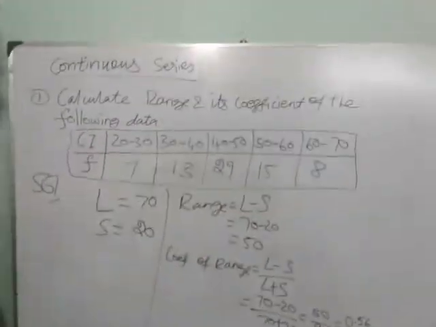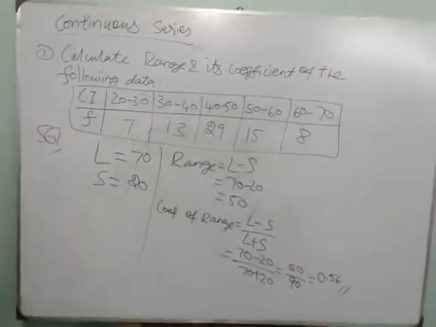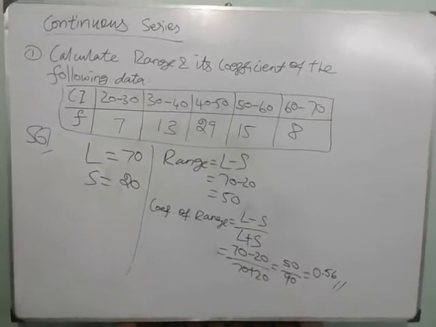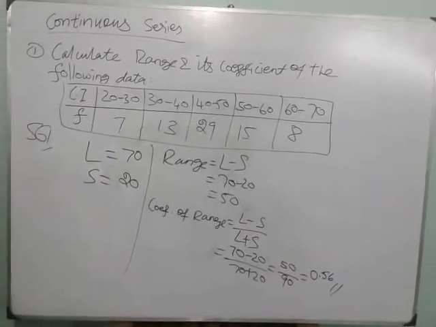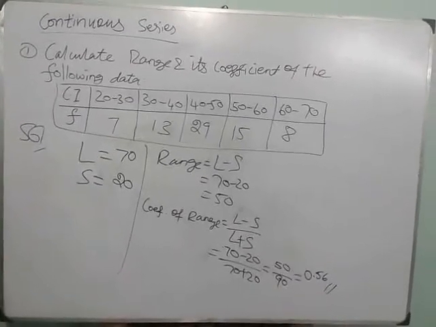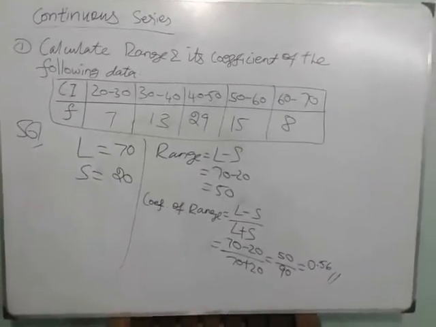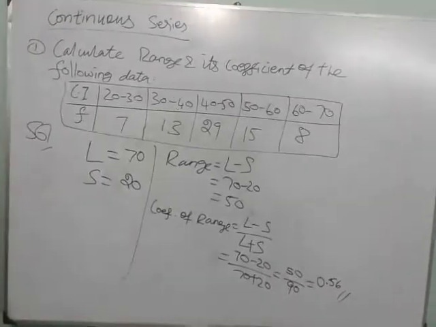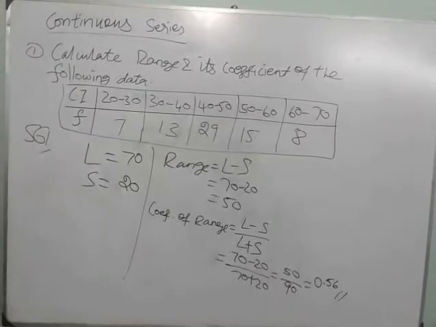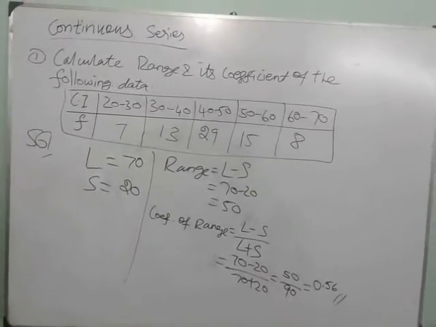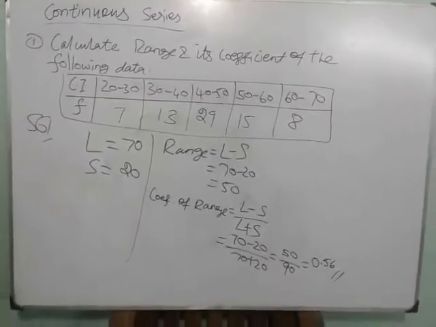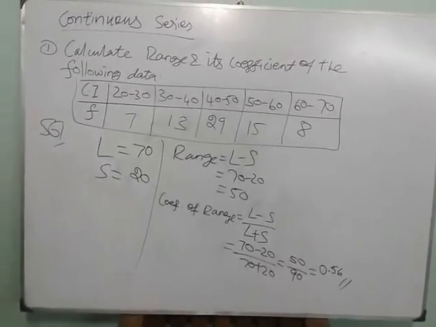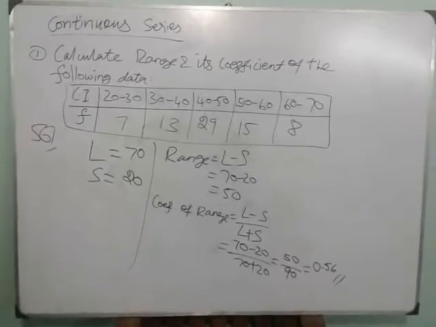Range is 50. So this is continuous data, and for range there are 3 types of data: individual, discrete and continuous. So go through these 3 concepts. The same formula, range and coefficient. Surely we can expect one problem or definition from this range concept. Go through it, it is very easy. Range is nothing but L minus S. Remember this in your mind. I hope you understand the concept.